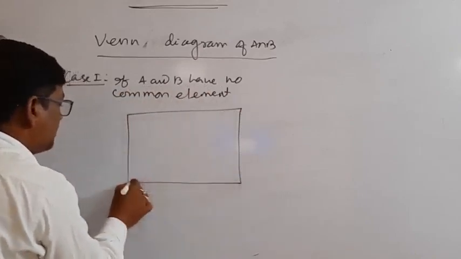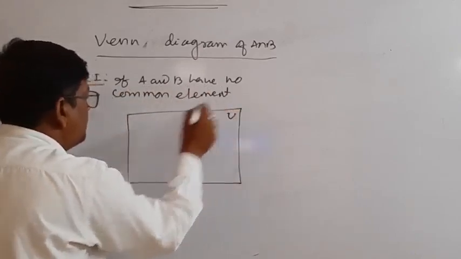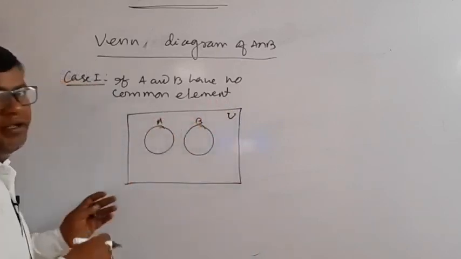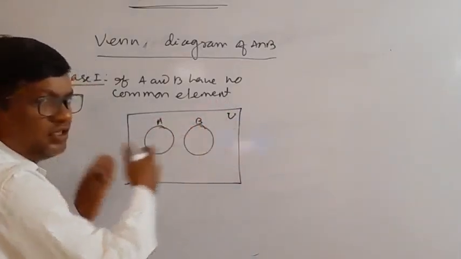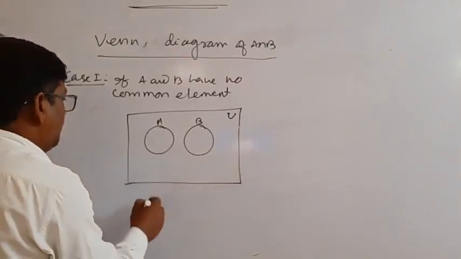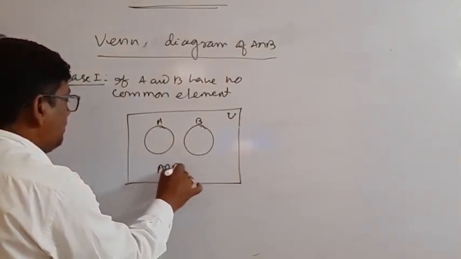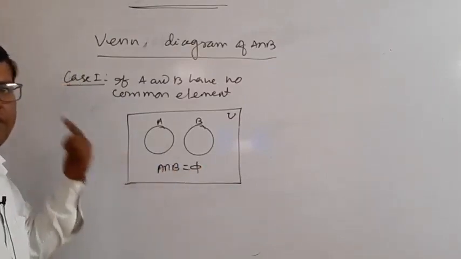Suppose this rectangle is the universal set, this is A and this is B. There is no common element, so they are disjoint. So here A intersection B is what? A intersection B is equal to phi. So there is no common element.